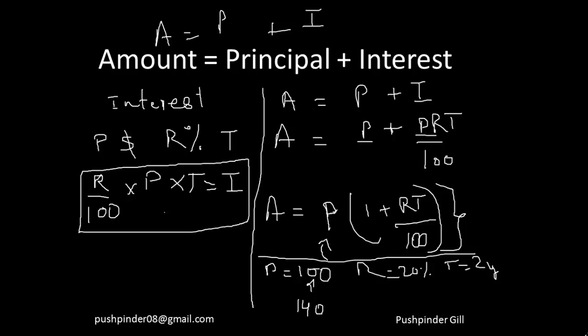So I hope everyone is understanding what I'm trying to state here. One thing that we established is that interest is principal times rate times time by 100, and amount is principal into the integrating factor, that is R% increase times T. Fine.